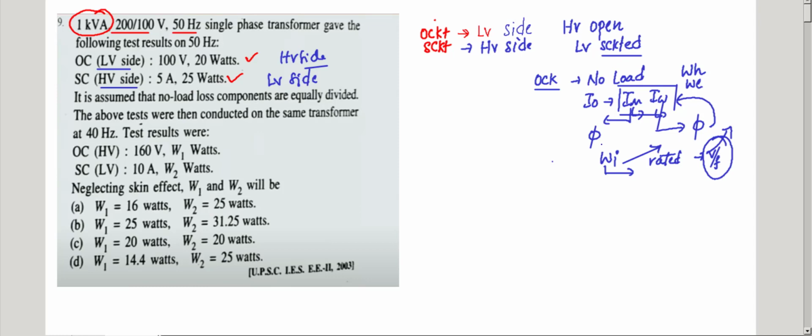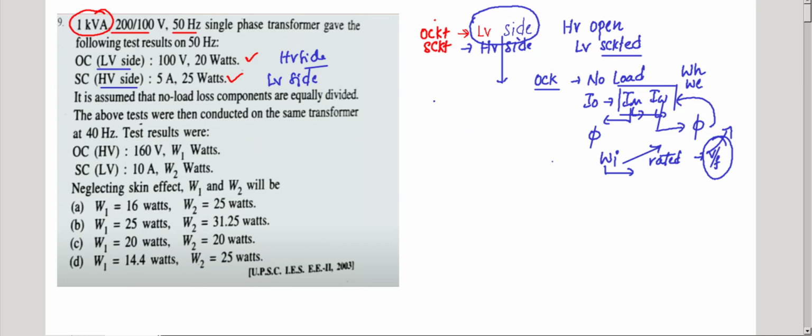So is the rated voltage less on the LV side or the HV side? LV side. So the LV side rated voltage is less, so I can place the meters there. On the HV side the voltage is high, and I don't have a voltmeter of that range. Also, the LV side has high current and the HV side has less current.